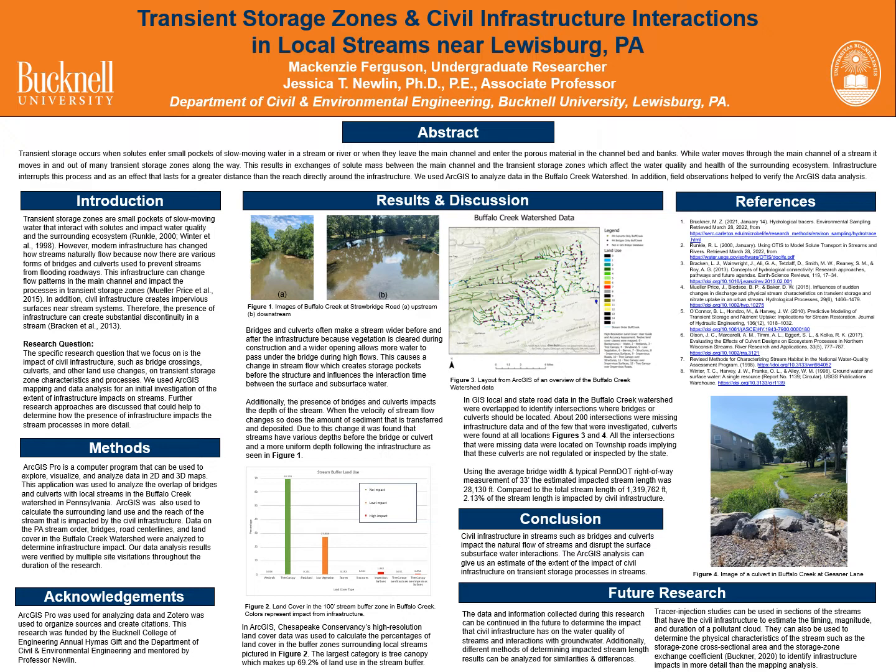more detail. When infrastructure is built, most of the surrounding land is cleared so there can be room to work and enough room for high flows of water to pass under. This impacts the flow and creates storage zones, which is why land cover information in the stream buffer zone is important. In the Buffalo Creek watershed, 69.2% of the 100-foot buffer zone is made up of tree canopy, which is good because trees help prevent bank erosion.